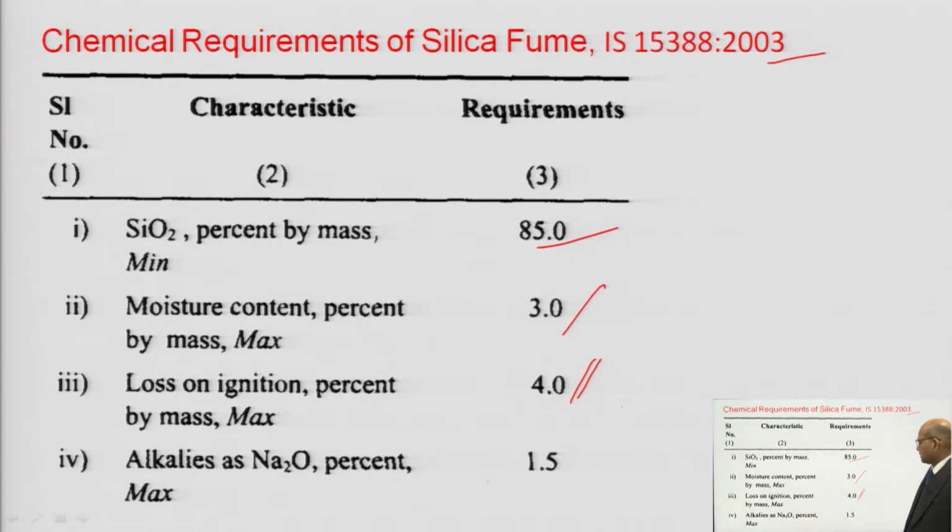Alkalis as Na2O should not be more than 1.5%. So this is the requirement of silica fume.